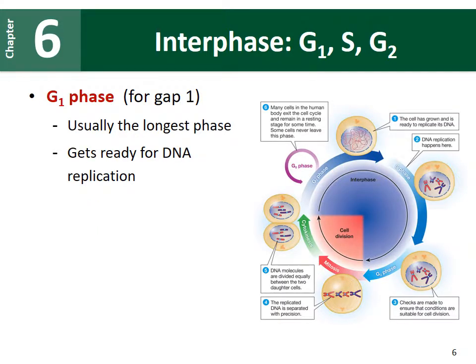Because interphase makes up 90% of the cell's life, it's further divided into three parts. The first part is the G1 phase, and that stands for gap 1 or growth 1. This is the longest phase, and this is where the cell will decide if it wants to divide or not. If it decides to go through division, it will get ready to replicate all of its DNA.